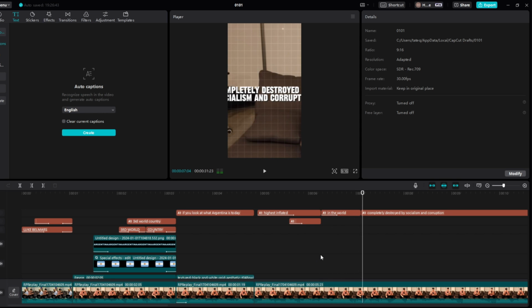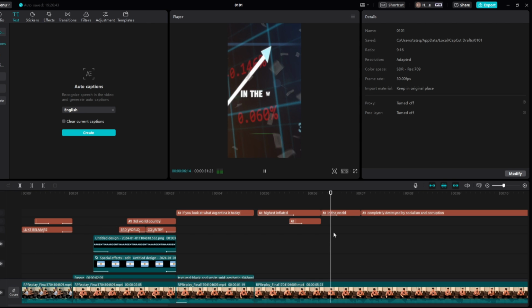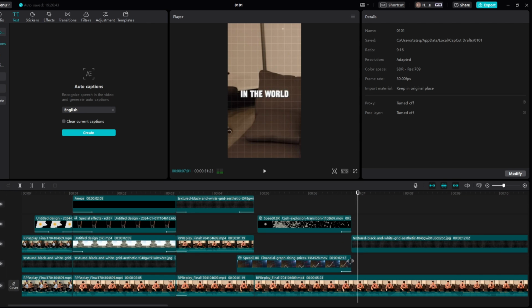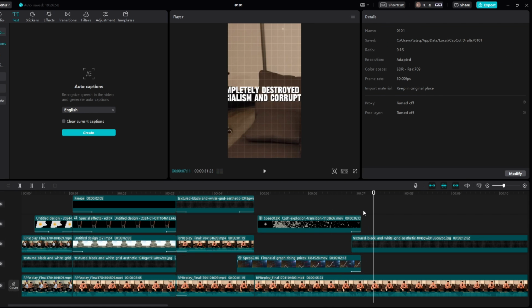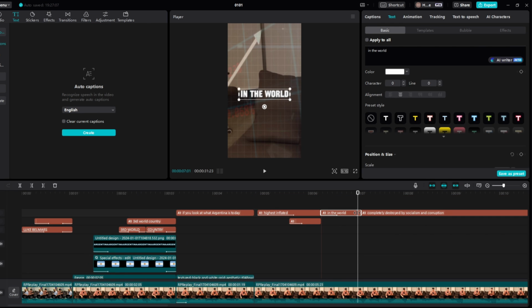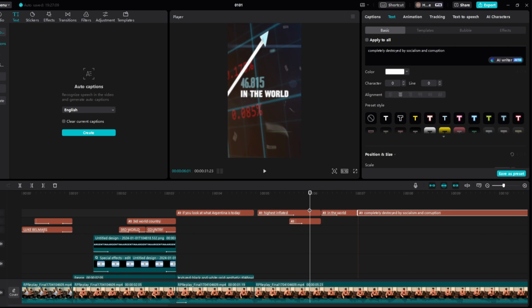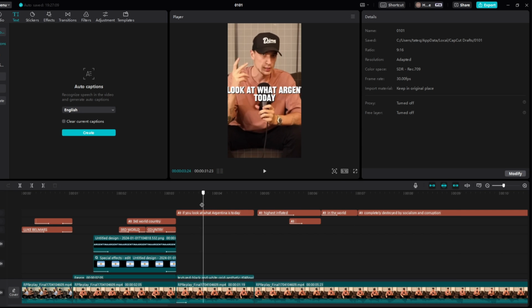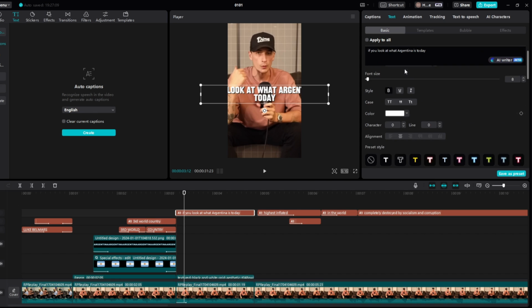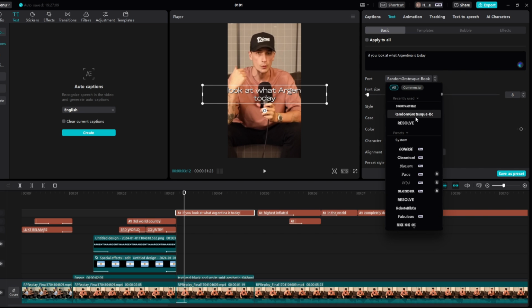Currency in the world. Currency in the world. World. And then this needs to come a bit more, just like so. In the world, completely. Right here, because this is where it says completely, and then this is where this text will stop, just like so. Currency in the world, completely destroyed by socialism. Perfect.